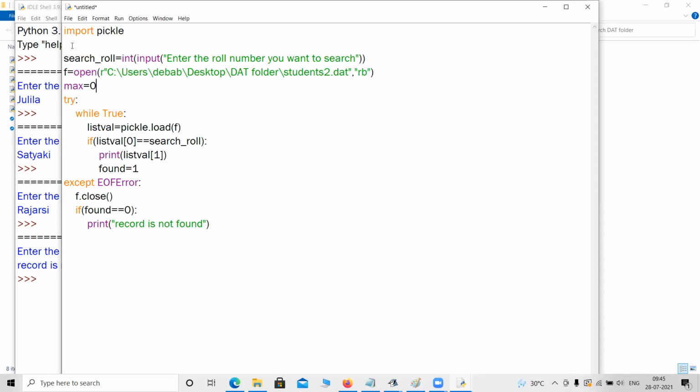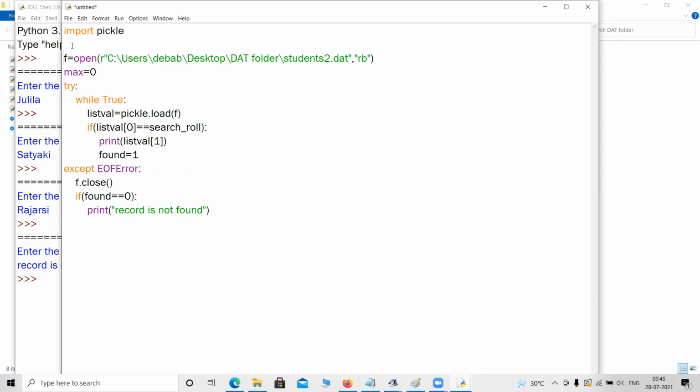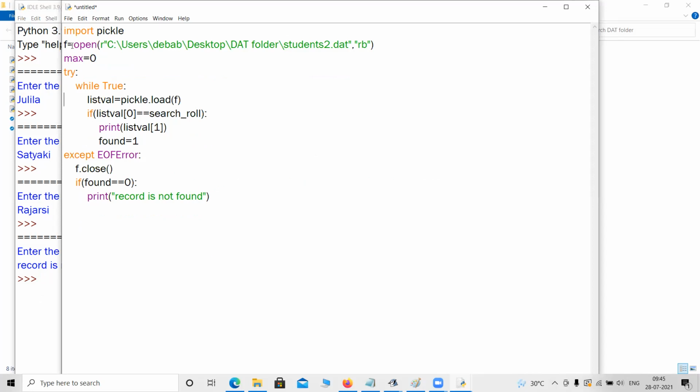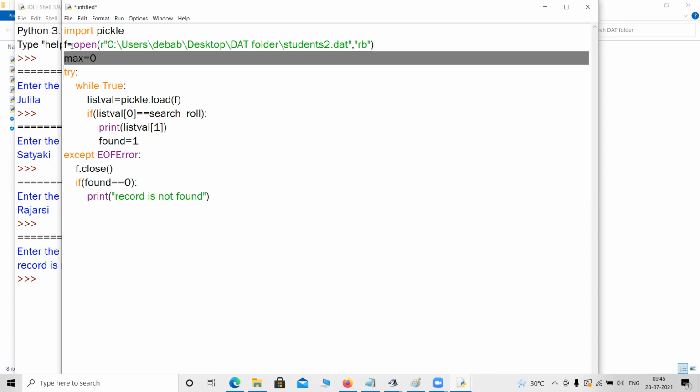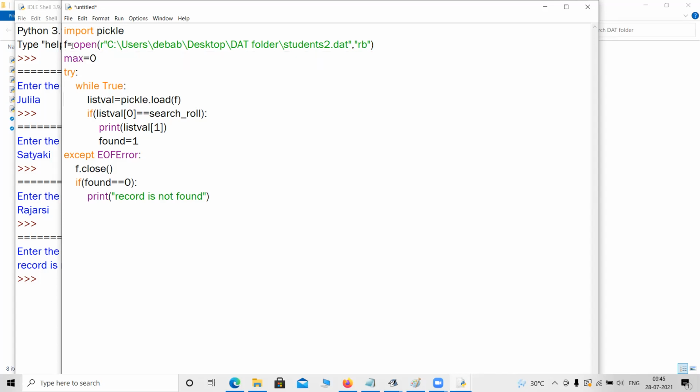So I do not need this search anymore. Sir, if we give max equal to 0, then while searching through a list, everything will be greater than 0. So yeah, I am taking max equals to 0 because you have told me that age cannot be in minus. So that's why. Even we can use some other values as well. Sir, we can use any element of the list in the variable max.